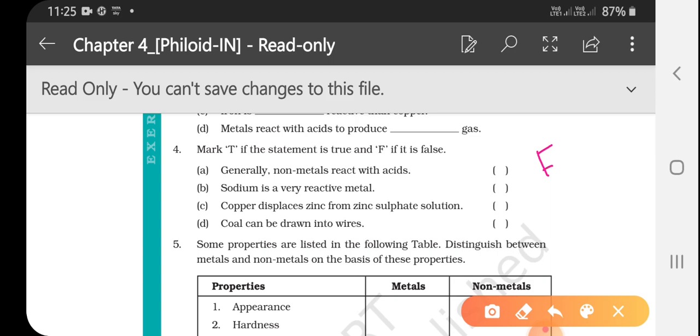Sodium is a very reactive metal. It is true. Copper displaces zinc from zinc sulfate solution. It's false because copper is less reactive, it cannot displace zinc. Coal can be drawn into wires. False, because coal is a non-metal. It cannot be drawn into wires.